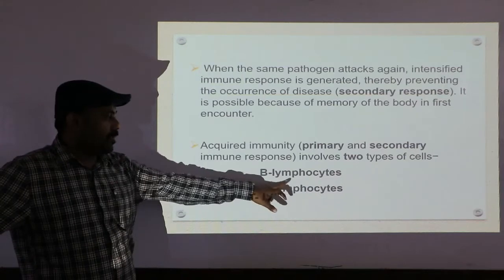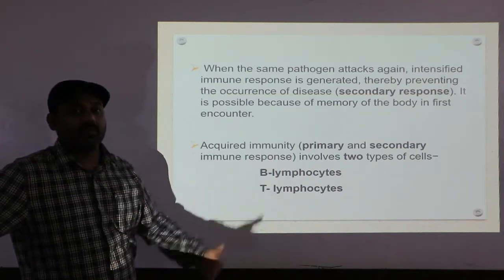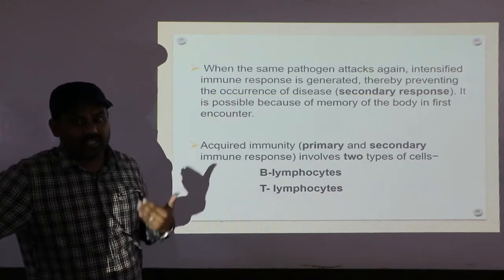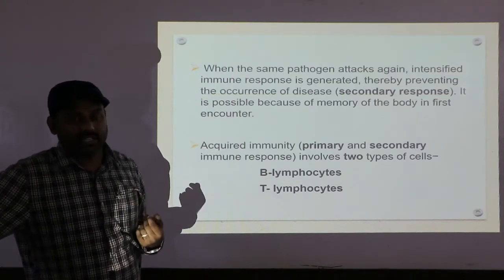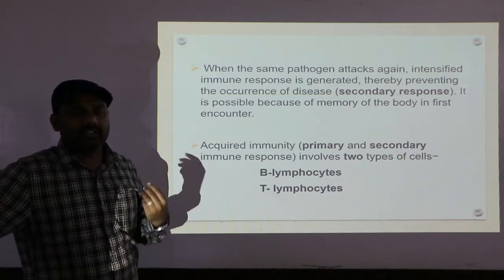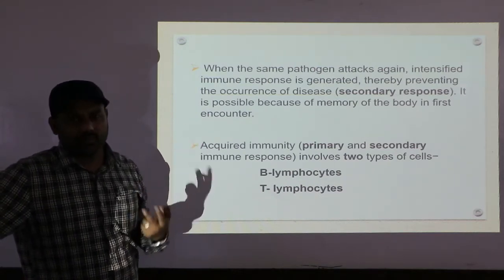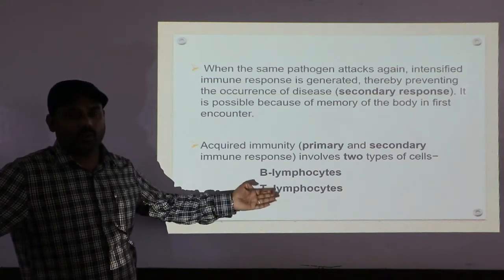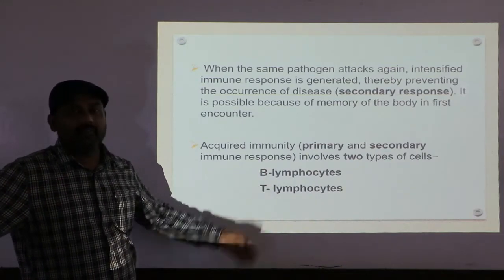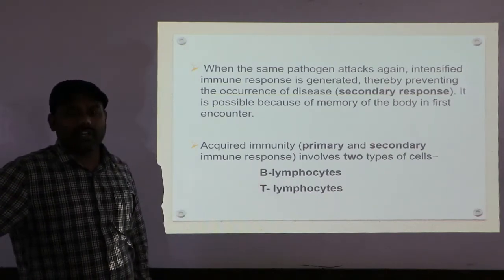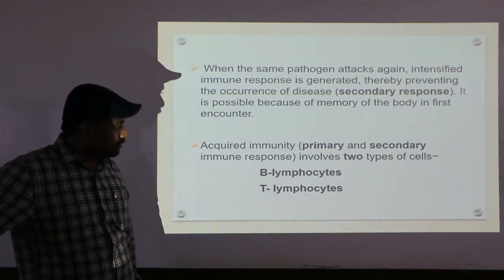WBCs are of two types: one is granulocytes, the second is agranulocytes. Among agranulocytes there are again two cells: monocytes and lymphocytes. Among lymphocytes, again two: T lymphocytes and B lymphocytes. These two play a very important role in the immune system.